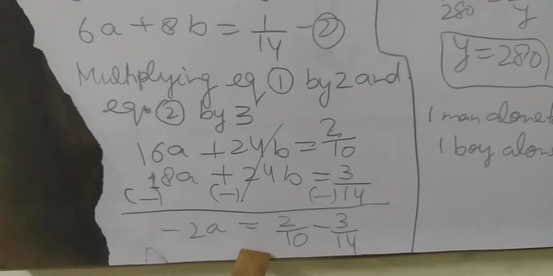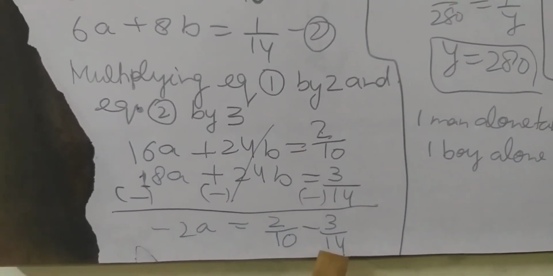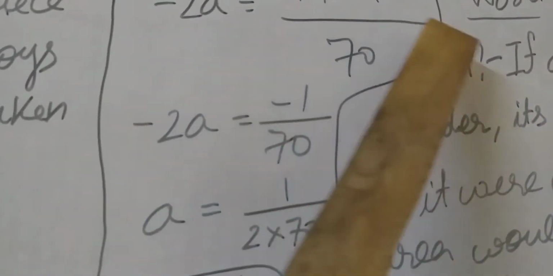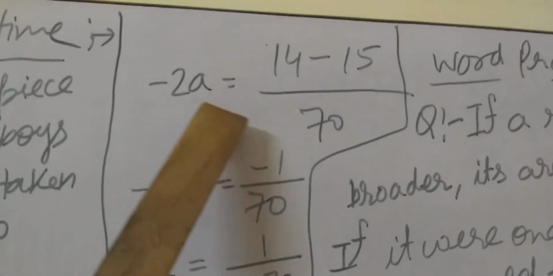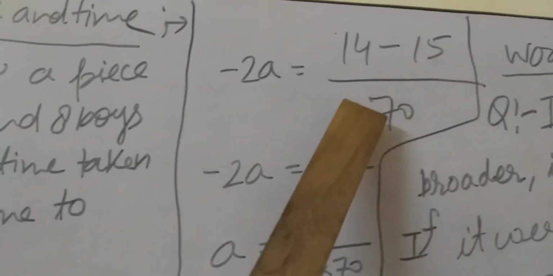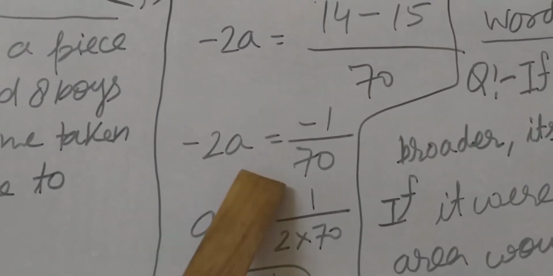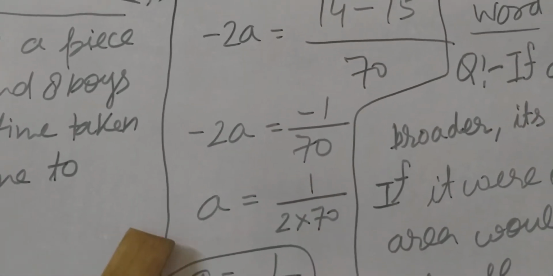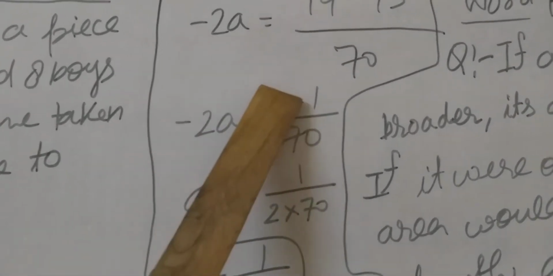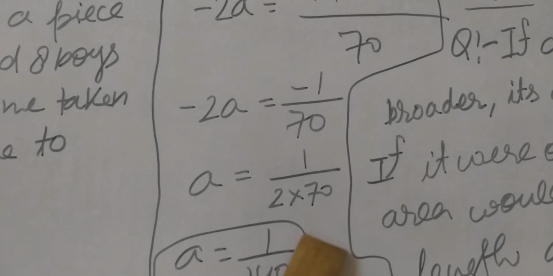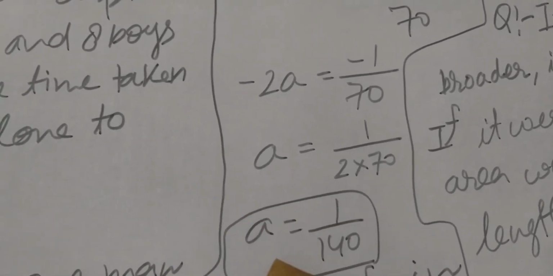Minus 2a equals 2 upon 10 minus 3 upon 14. We can take LCM. So minus 2a equals 14 minus 15 upon 70. Minus 2a equals minus 1 upon 70. a equals minus 1 upon 70 into 2. a equals 1 upon 140.